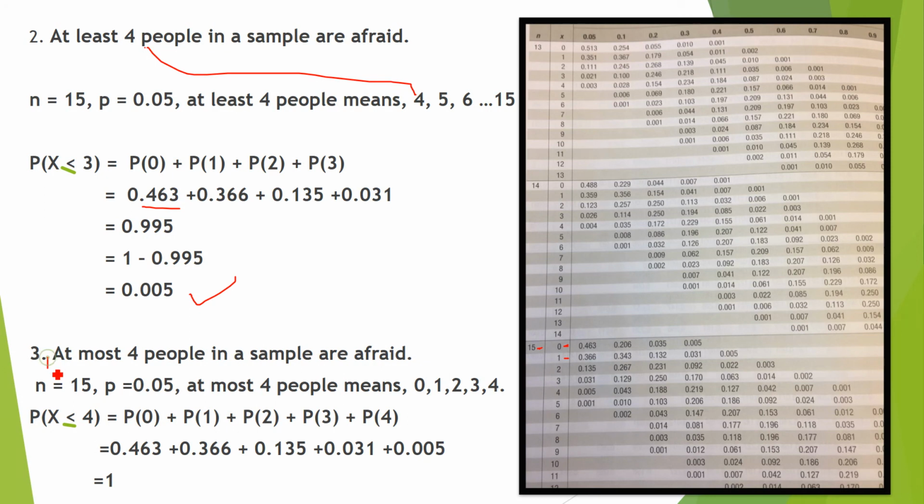Now at most means 0, 1, 2, 3, 4. You have to add 0 up to 4 at most. And then same thing, probability of 0, 1, 2, 3, 4. Here you have to consider 4 as well, right? This one, this. So 15, and then what x you are looking for, and then you have to add, it is 1. So in this way you can consult the binomial distribution table.